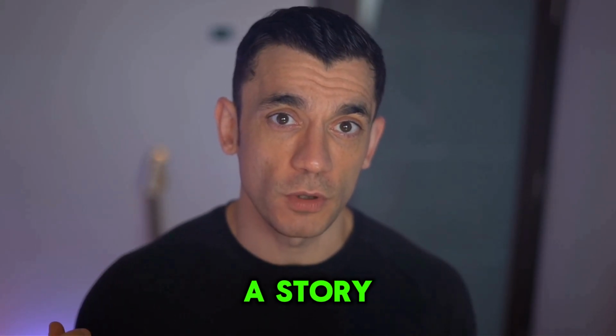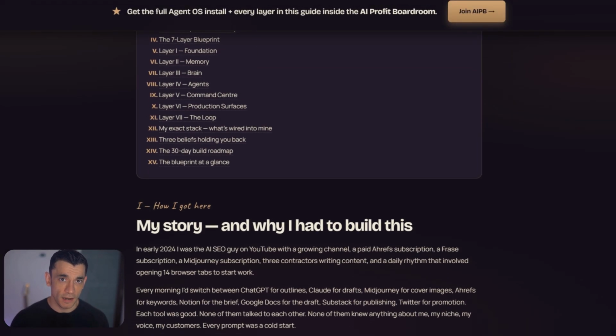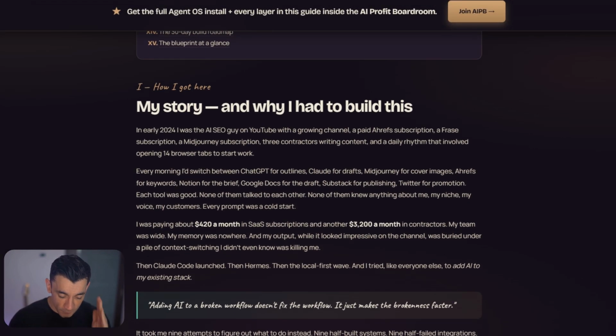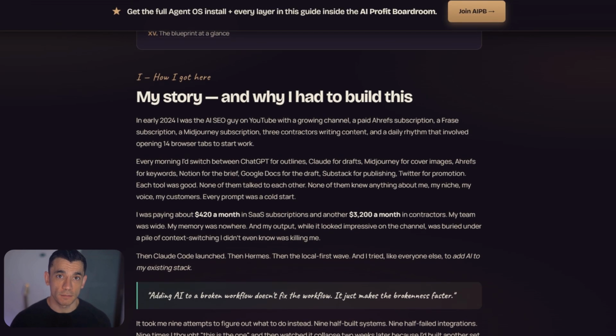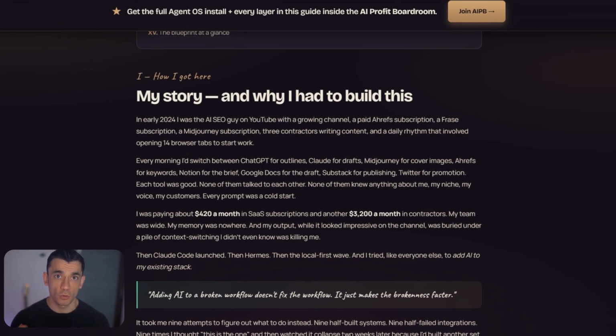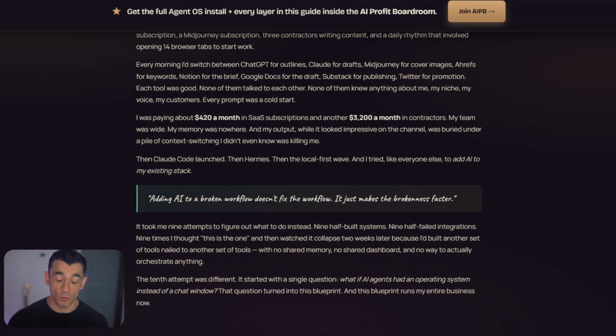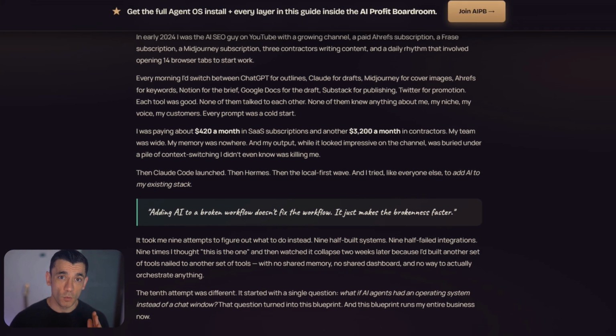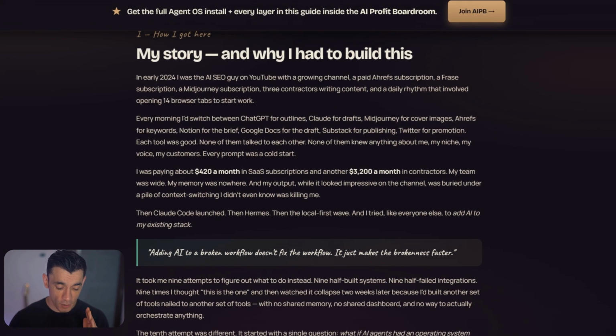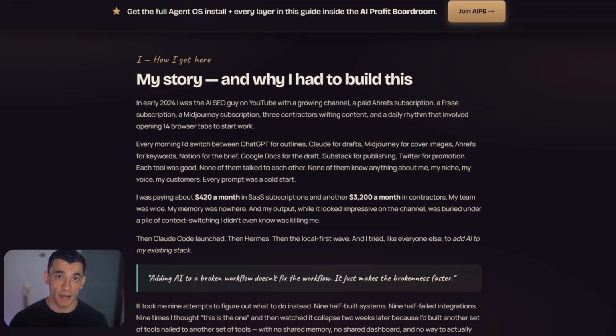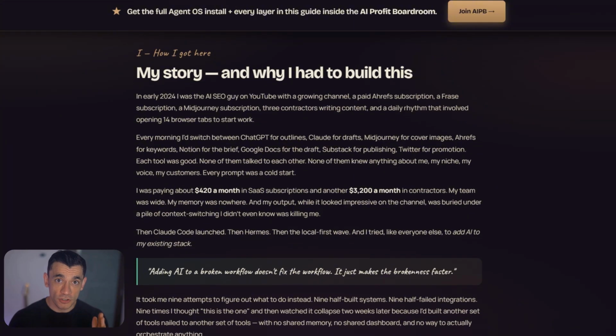Let me start with a story. In early 2024, Julian had a massive SaaS stack. Ahrefs, Phrase, Midjourney, ChatGPT Plus, Claude Pro, ElevenLabs. And every single morning, he'd open 14 browser tabs, one for each tool, and start copy-pasting context between them. 14 tabs, every prompt starting from zero. Every time he opened Claude, he'd have to re-explain his business, his niche, his voice, his customers, 20 times a day. Because the tools didn't talk to each other. They didn't know anything about him. They were just chat boxes.